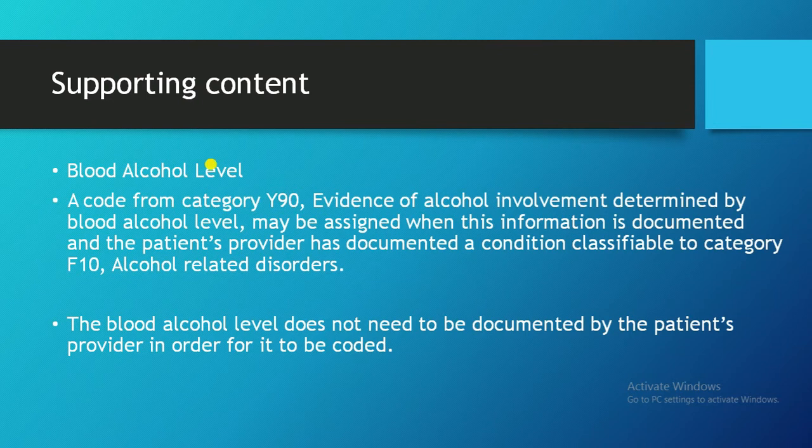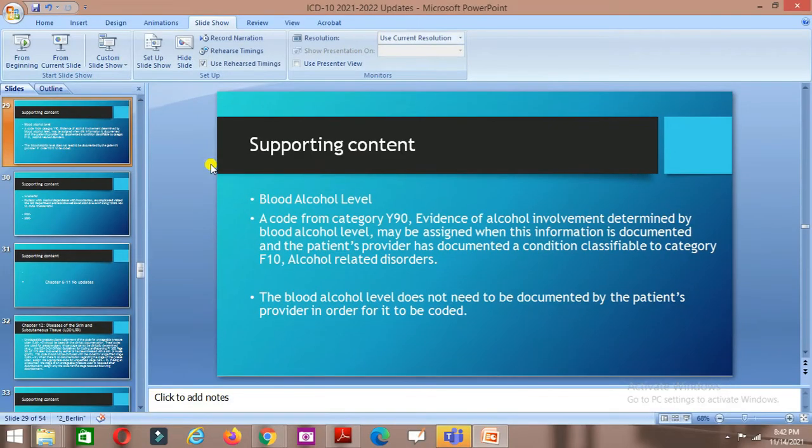Blood alcohol level. So when will we use these codes? Before that, we will see what the code category for this is. Y90. So Y90 is the code category we'll use for the blood alcohol level. What does it indicate? These codes indicate that a blood test gives the amount of alcohol in the blood.